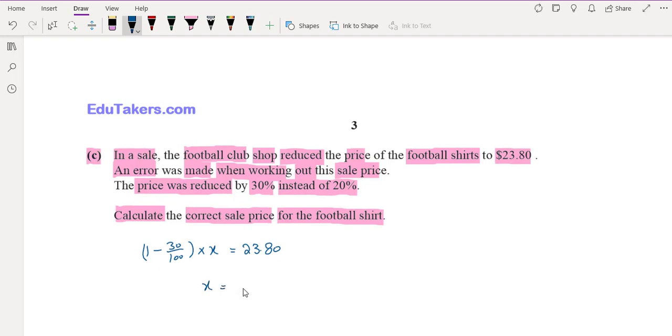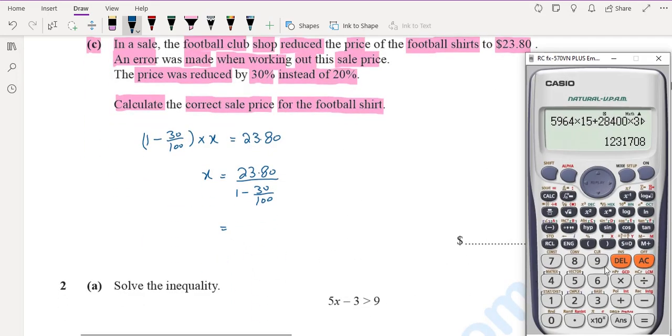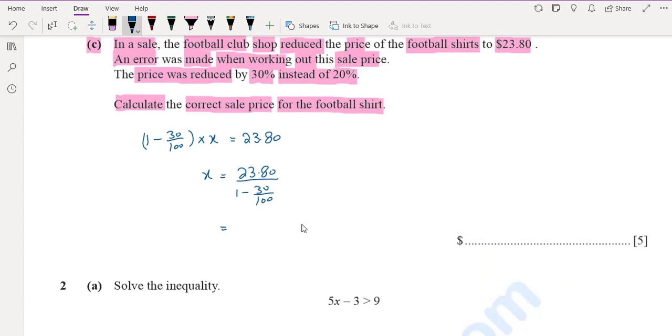Then x will be equal to 23.80 over 1 minus 30 over 100, which is 34.